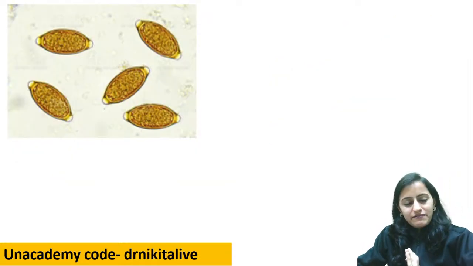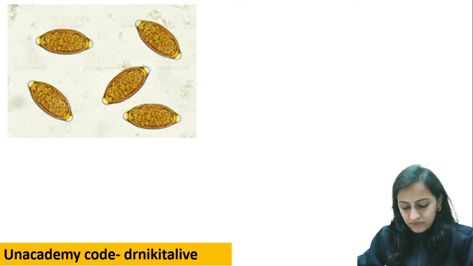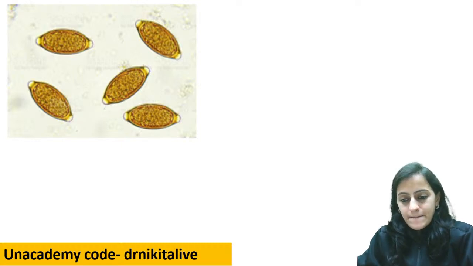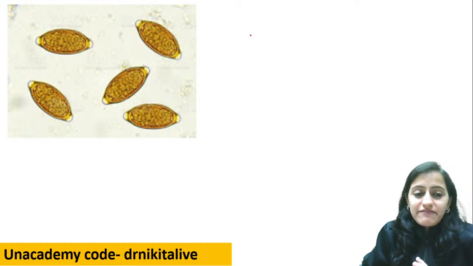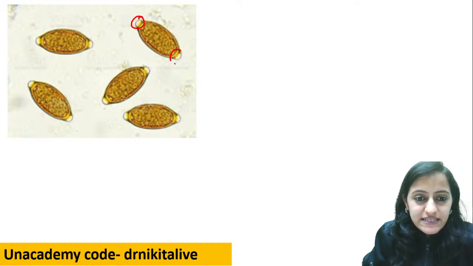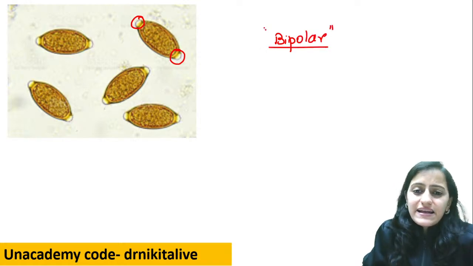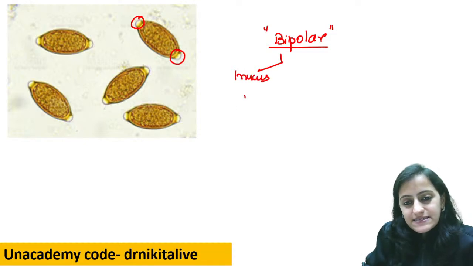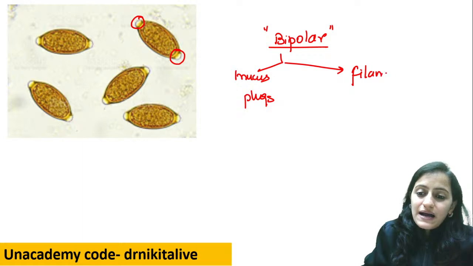Going to the next one, very, very important. What do you think? Which egg is this? See, now you have eggs which have something at both the ends, something like bipolar. There is one egg which has bipolar mucus plugs, and there is an egg which has bipolar filaments.